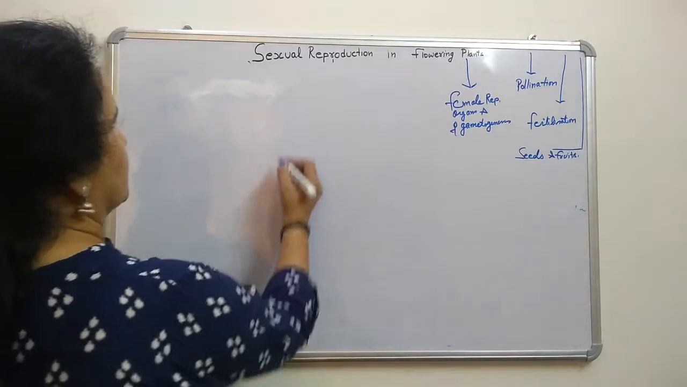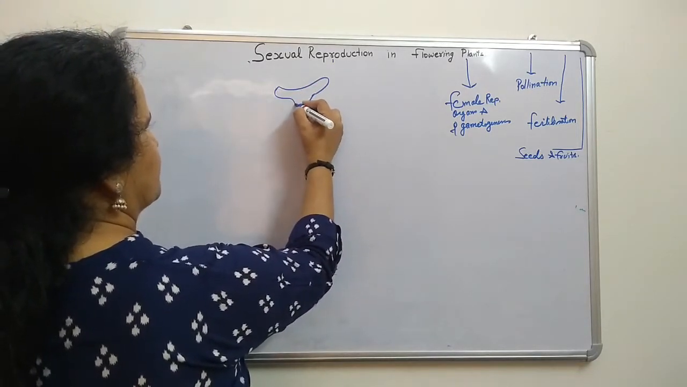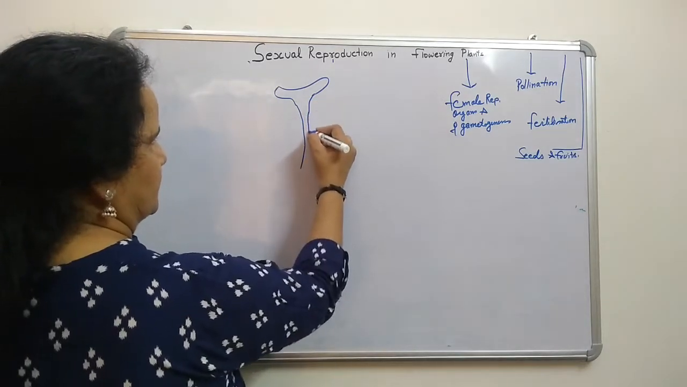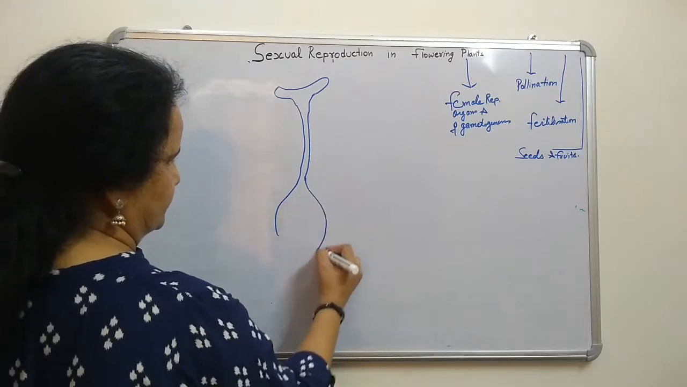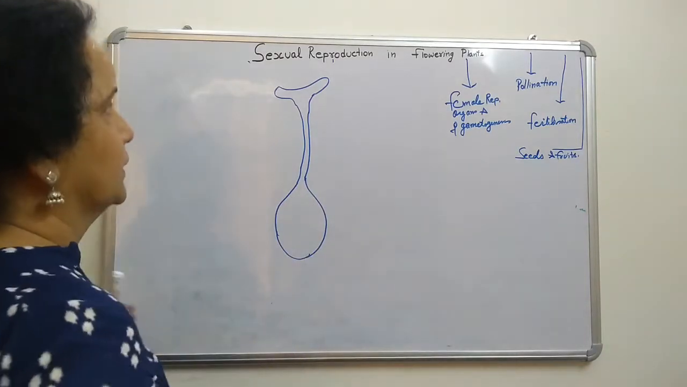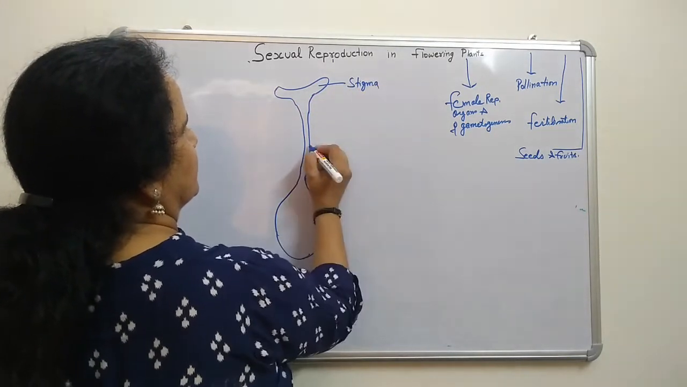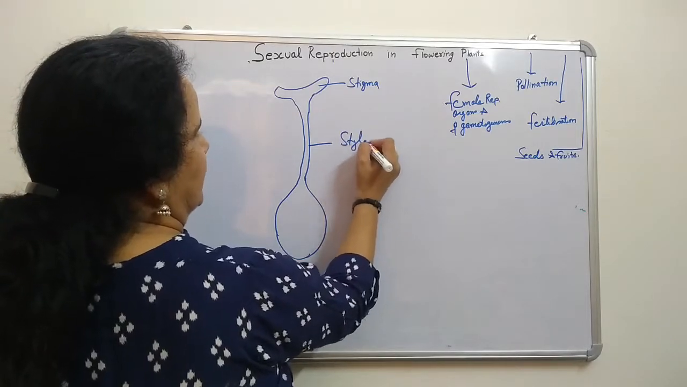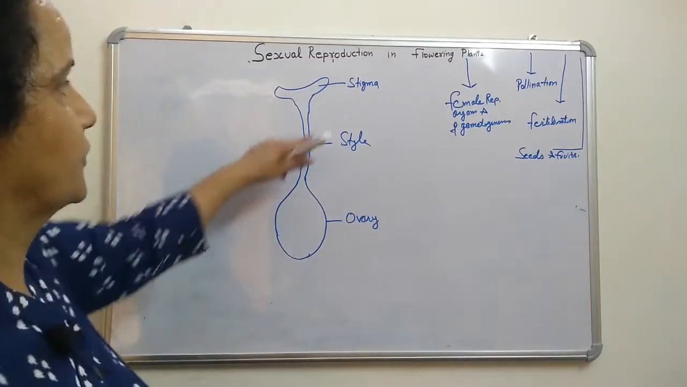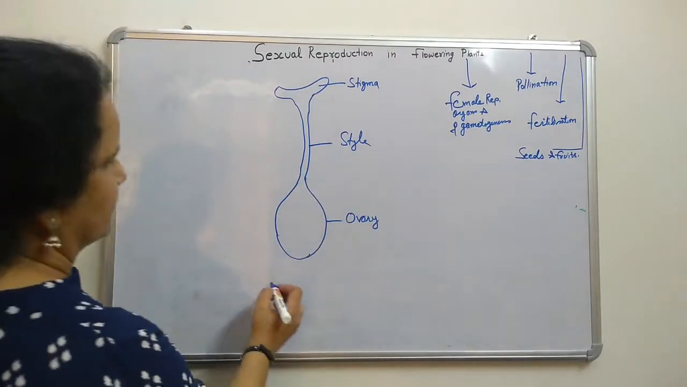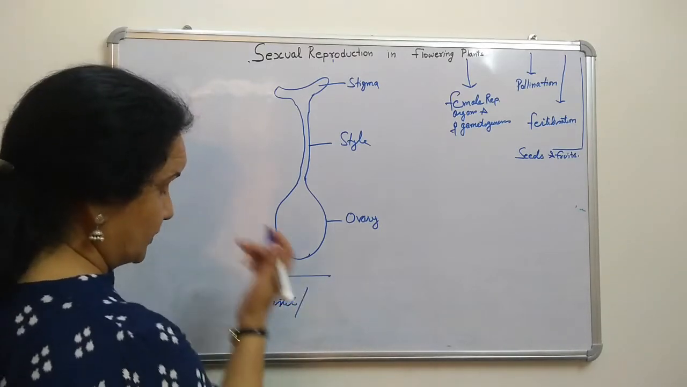Now that is the stigma, the landing part of pollen grain. Then this is the style, the long neck, and this bulging portion is called the ovary. Stigma, style, ovary. That is one pistil, also called pistil, or you can say carpel.